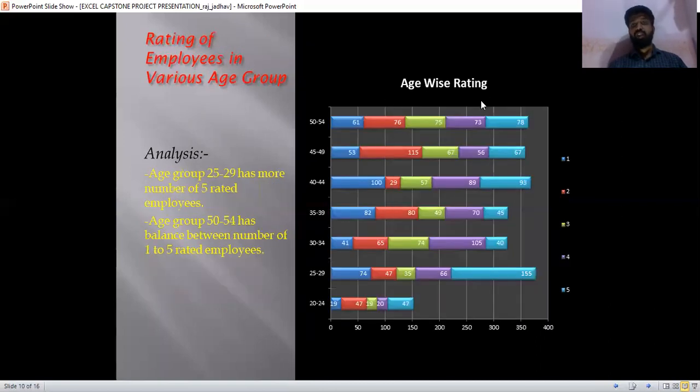So the next graph is the age-wise rating. From this we conclude the age group between 25 to 29 has more 5 rated employees, and the age group of 50 to 54 has a balance between the number of 1 to 5 rated employees.